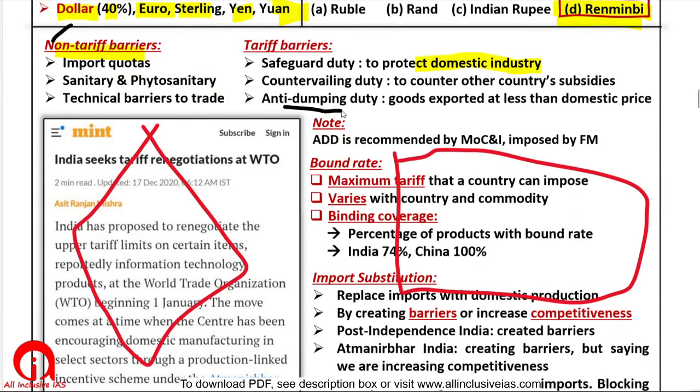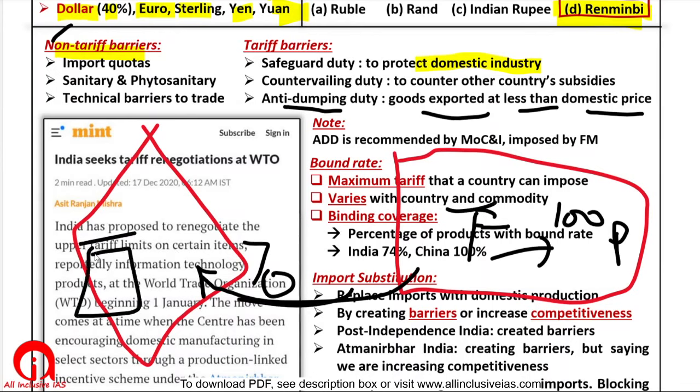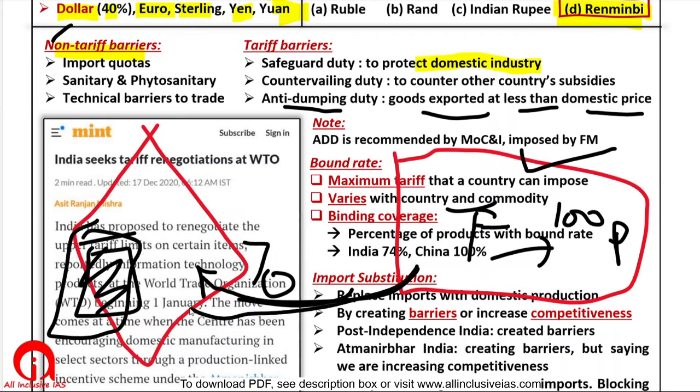What is anti-dumping duty? Here goods are exported at less than the domestic price. A factory in China is selling to people in China something at 100 rupees, but it is selling to people in India at 70 rupees. Why? It is dumping things here. Maybe it has surplus production, maybe it wants to capture the Indian market. With these cheap imports, Indian factories, the whole Indian industry will shut down. Okay, China has ulterior motives. China wants to shut down some Indian industries, so it will send so many goods to India. It will flood the Indian market with cheap goods. It will dump the goods in India.